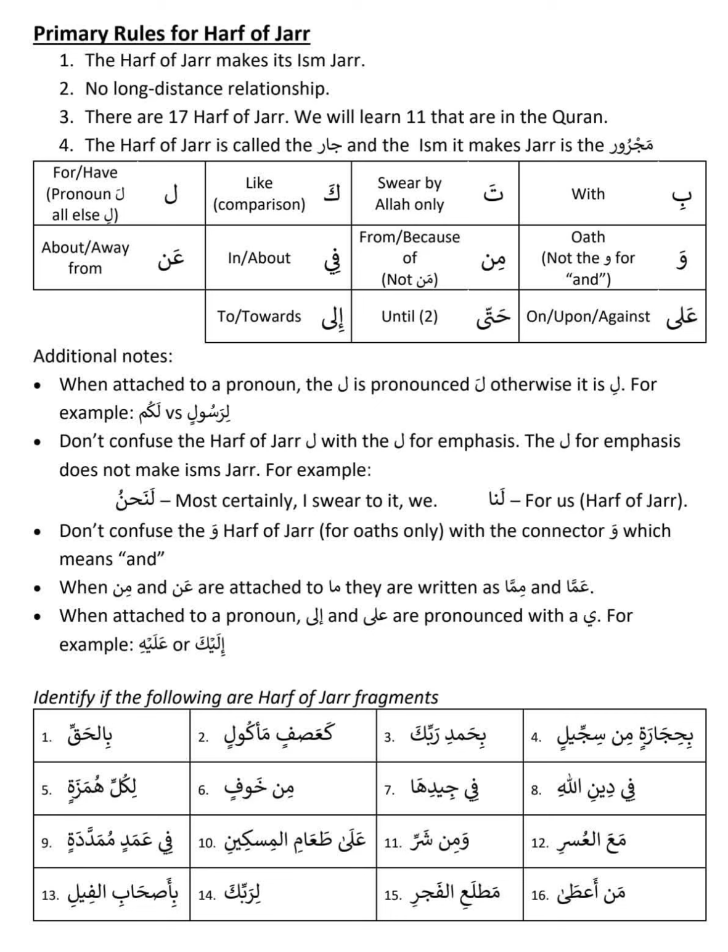Okay, so there are some additional notes. This is the entire theory. If you know this, that is more than enough. But there are some additional notes given. I will quickly explain those. So what you have to remember in this lesson is ba ta kaf lam waw min fi an ala hatta ila. These are called jar, and the next ism, there's no long term relationship. So always together, the next ism that comes will become jar, that is called majrur. That's the only thing you need to learn from this lesson. That is like a 30-second lesson.